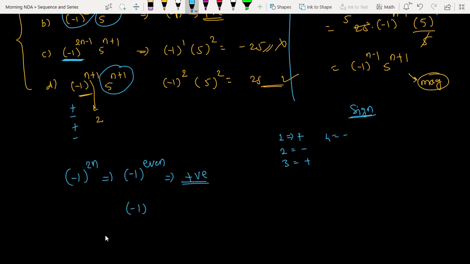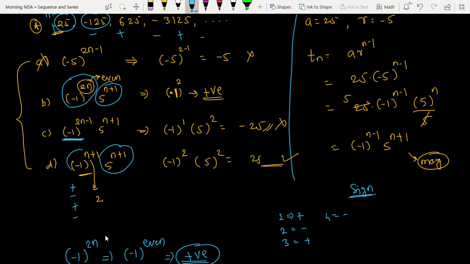Minus 1 to the power 10 is what? It is plus 1. Minus 1 to the power 20? It is plus 1. Minus 1 to the power 18? It is plus 1. So you take any even power of a negative number, it is going to be positive only. So that is the difference.